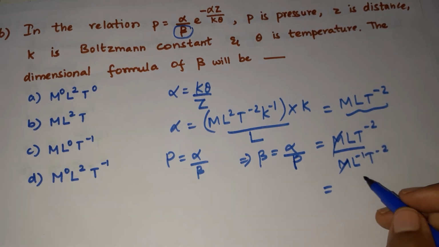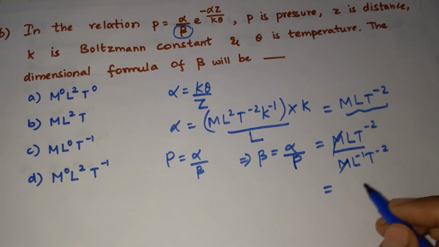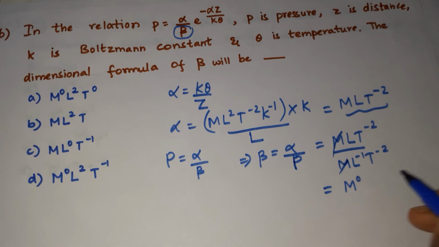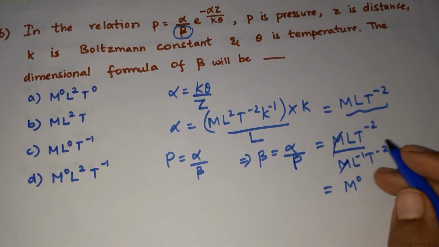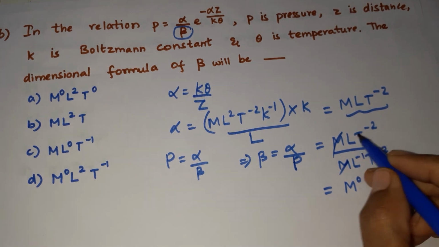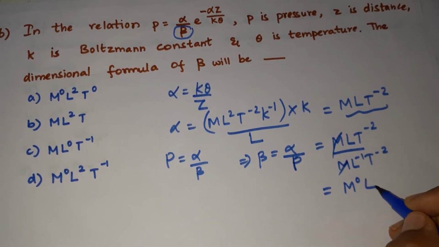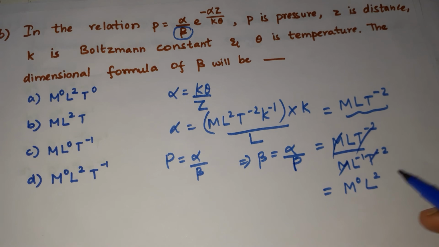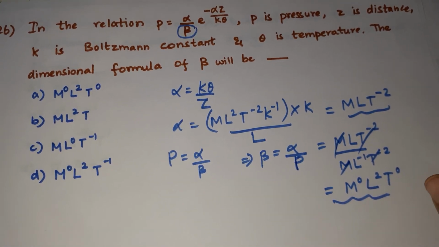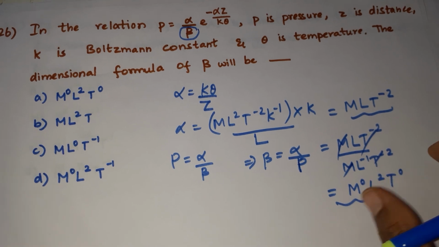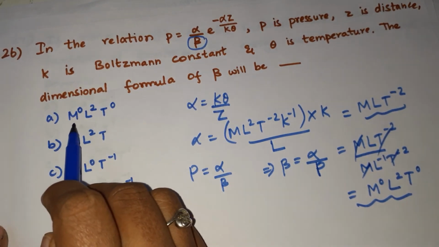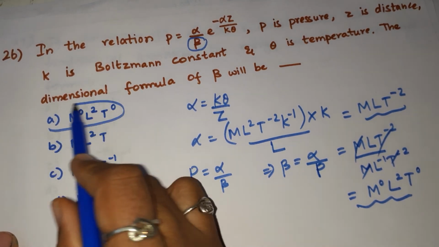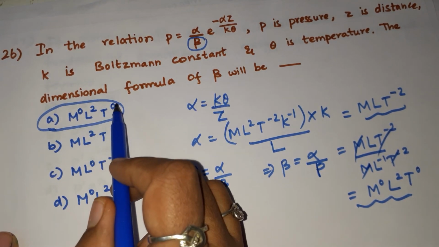So what will we get now? M naught gets cancelled, right? In the case of L, L power minus 1 going up will become plus 1, so L power 2. T gets cancelled, that is T power 0. Please check the options. The correct option is A, that is M naught L square T naught.